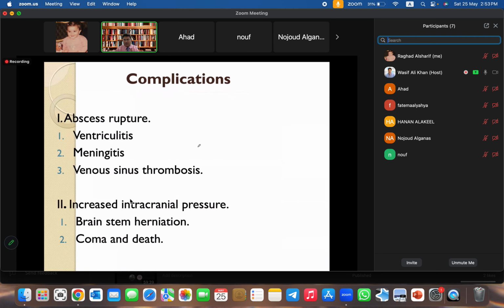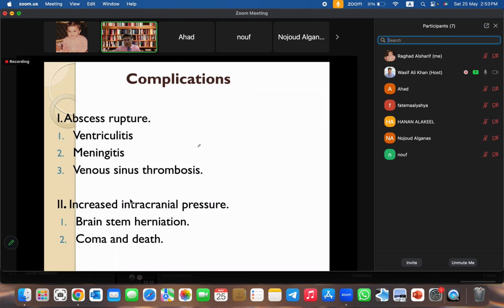The most important complication is abscess rupture. So when we say abscess rupture, it means a rupture of the zone of gliosis. And depending upon where the abscess is located, if it is present near the ventricle, it may cause inflammation of the ependymal cells, ventriculitis. If it is present near the meninges, it may cause meningitis. And if it is present near the superior sagittal sinus, it may cause superior sagittal sinus thrombophlebitis.